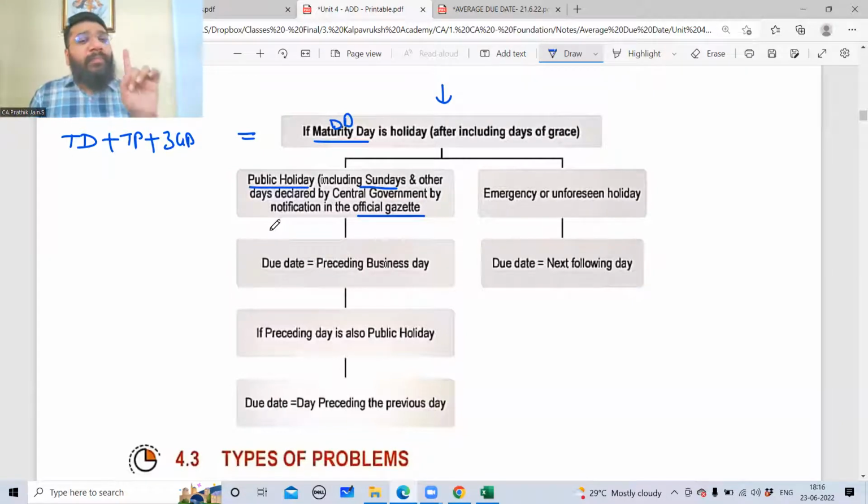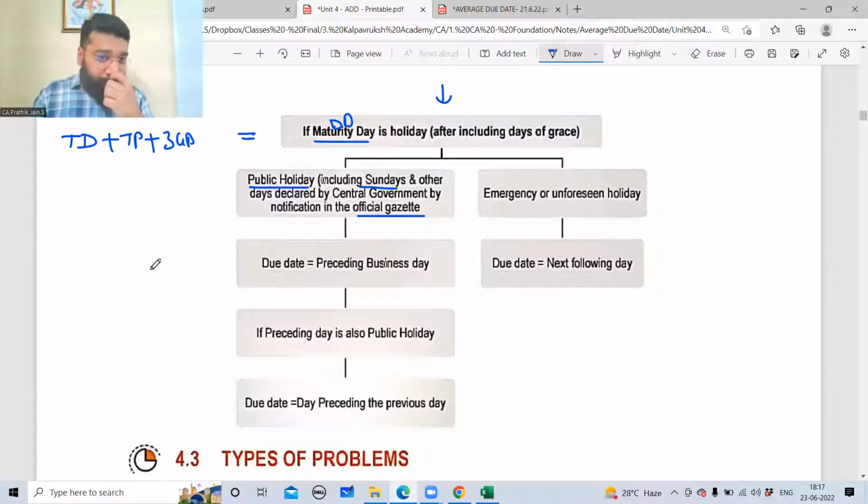They say that, first thing, do you know well in advance when the public holidays are going to happen? Obviously, you know, because if it is a Sunday, you know that Sunday is a holiday. Second, in the official gazette, it is listed which days are going to be public holidays. So you are very well aware of the days on which holidays are going to happen. When you know that in advance, you have to plan things in advance. How? The previous day of the due date will be your final due date.